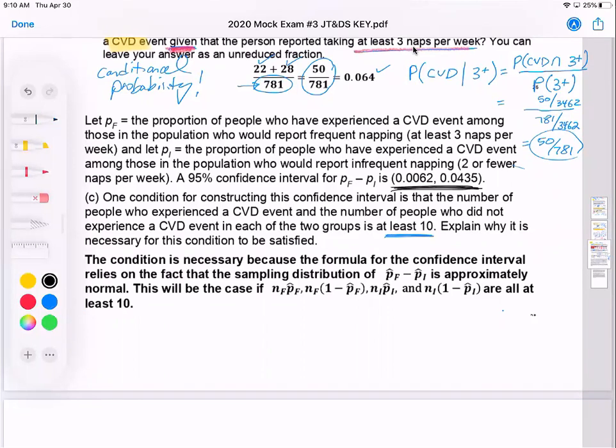This will be the case if nf p hat f, nf (1 minus p hat f), ni p hat I, and ni (1 minus p hat I) are all at least 10. So ultimately, we do this because we want our sampling distribution to be roughly normal.